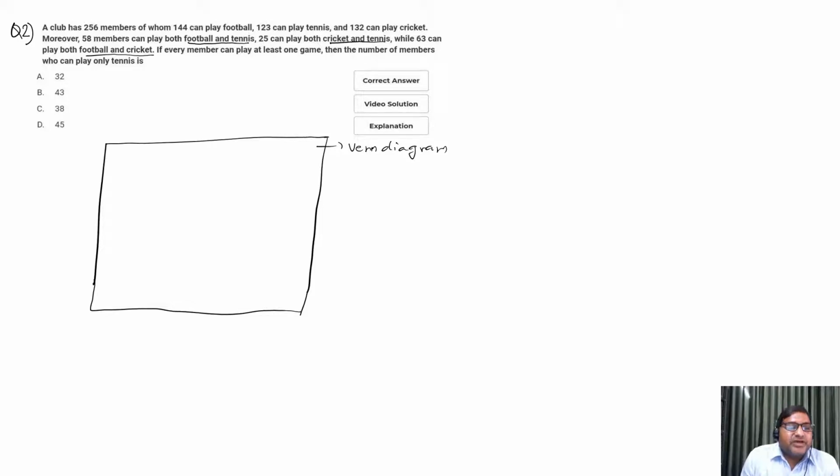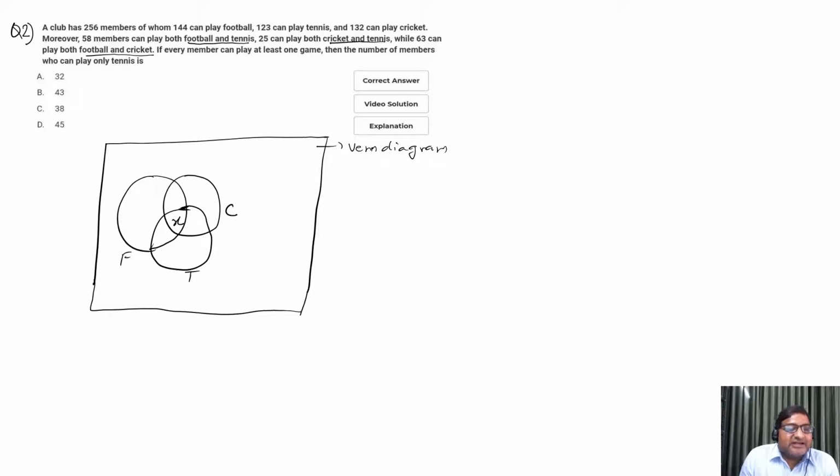There are 3 games, so it will be football, tennis, and cricket. Let the number of members who play all 3 games be X.